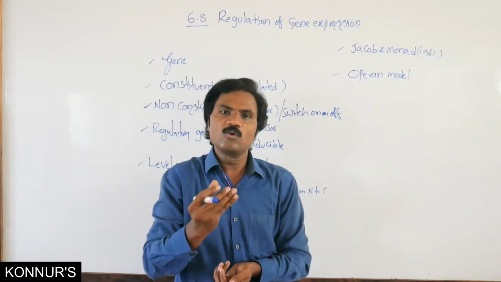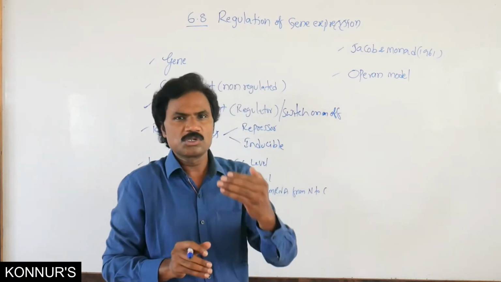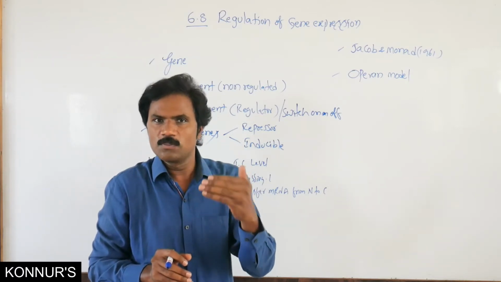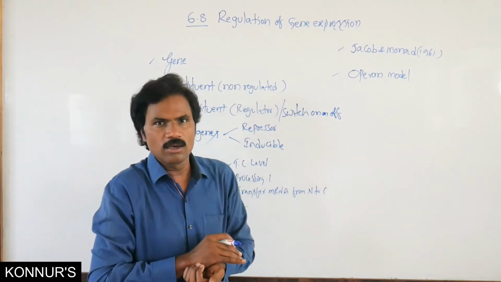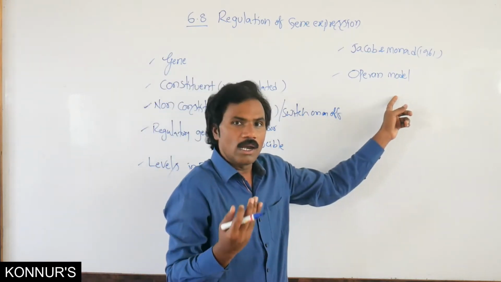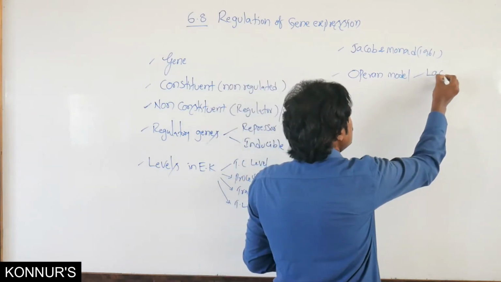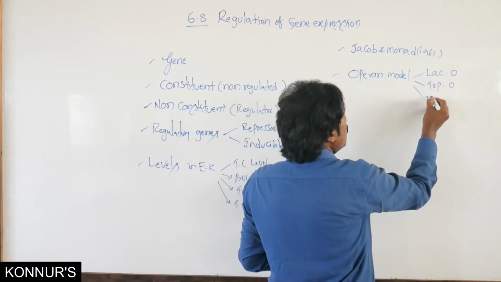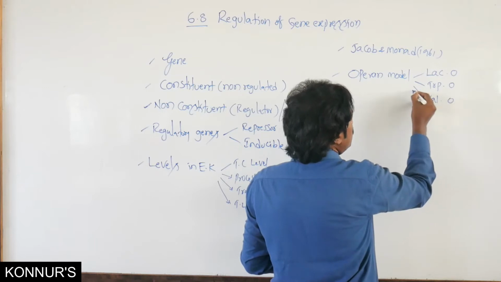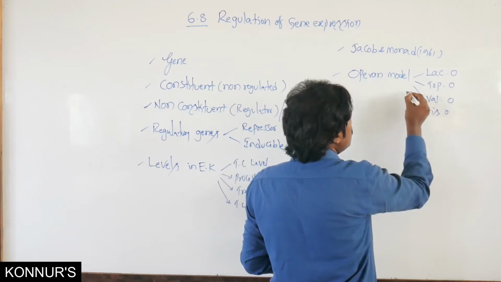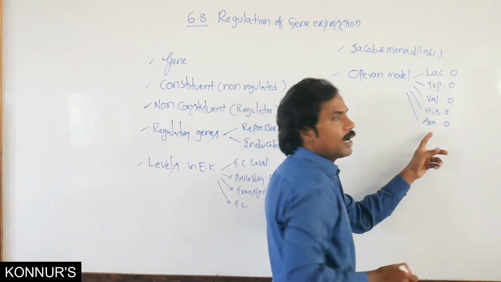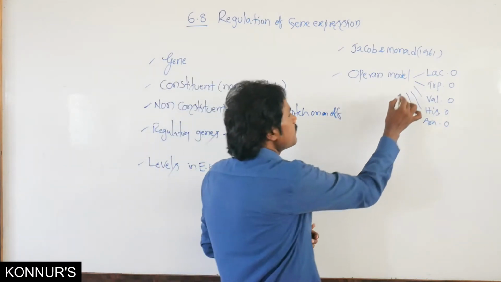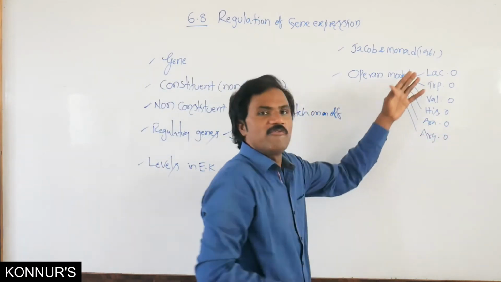Operon models are present only in prokaryotes, so statement-level questions on this are very important. The operon model system is present only in prokaryotic organisms, not in eukaryotic organisms. There are many different types of operon: the lac operon, tryptophan operon, valine operon, histidine operon, arabinose operon, and arginine operon.